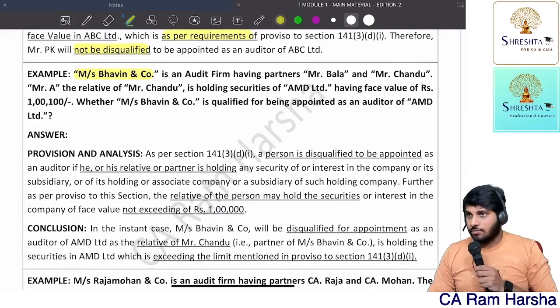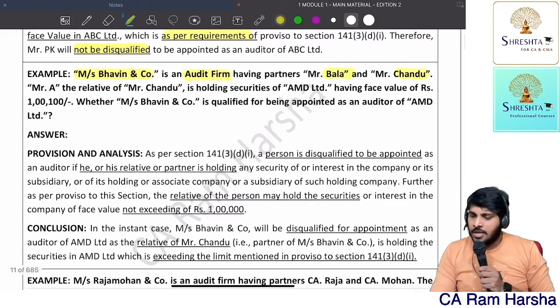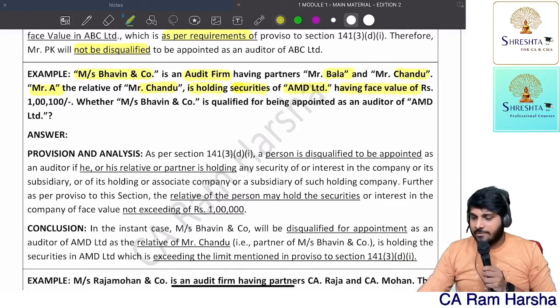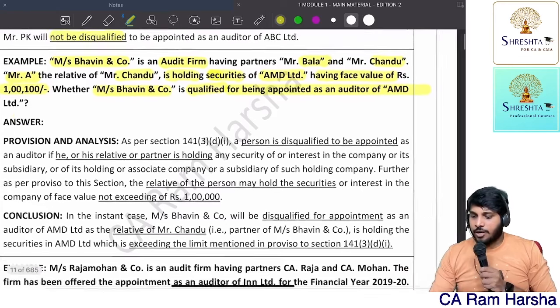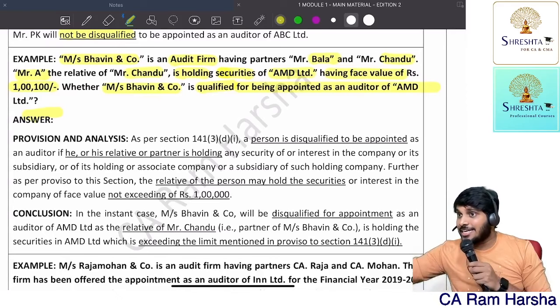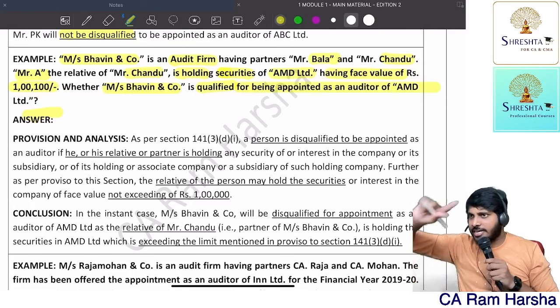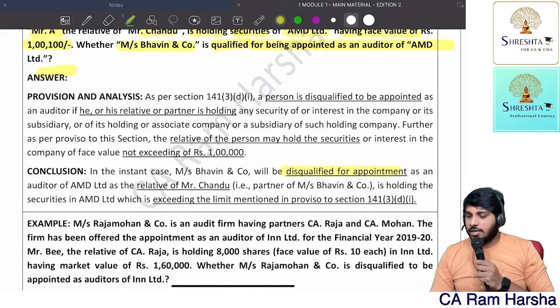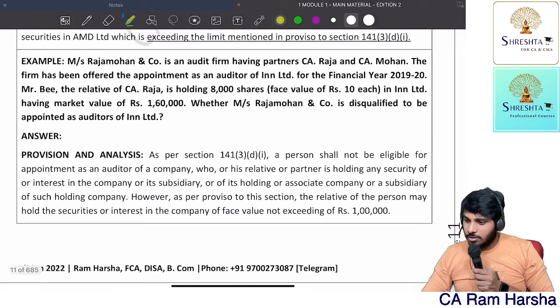Next. Messrs. Bhavin and Co. is an audit firm having Bala and Chendu as 2 partners. Mr. A, who is a relative of Chendu, meaning a partner's relative, is holding securities of AMD Limited having face value rupees 1,100,000. Is this fellow qualified for appointment as an auditor? Obviously not. The relative of the person or relative of the partner, both are disqualified. Person should be interpreted as partner in case of a partnership firm. Getting the point? So obviously disqualified. You clear?